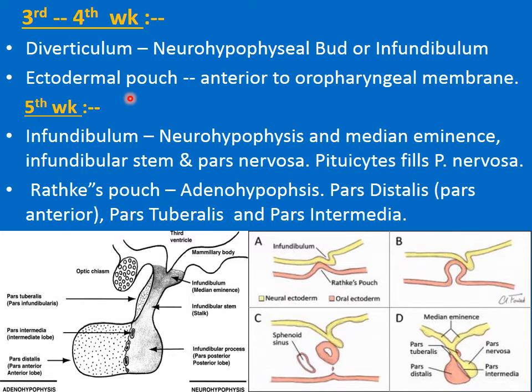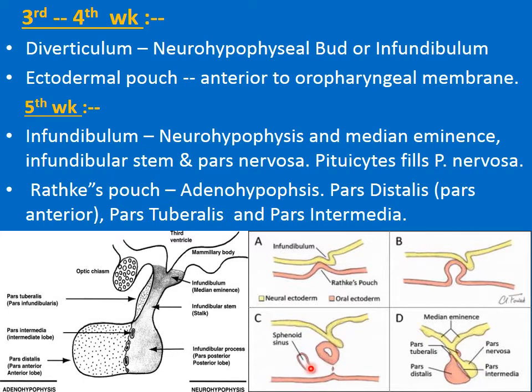At the same time, an evagination from the roof of the developing stomodium, with the name of the Rathke's pouch, develops, and it grows in a dorsal direction towards the developing infundibulum. During the fifth week, it shows more growth, and its proximal part becomes narrow and elongated, while its distal part becomes distended.